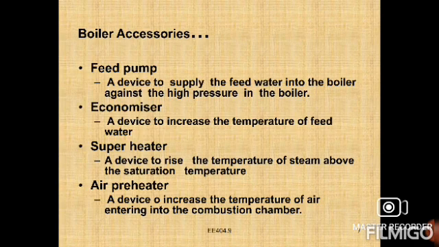Whenever we supply hot water into the boiler, the combustion action will generate the maximum amount of steam. That is the main reason to use the economizer.